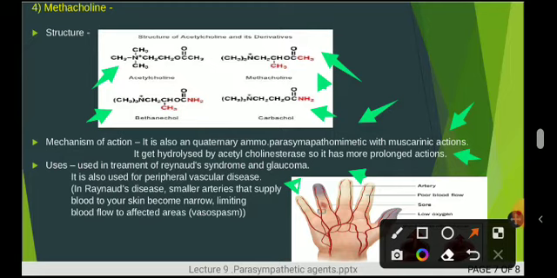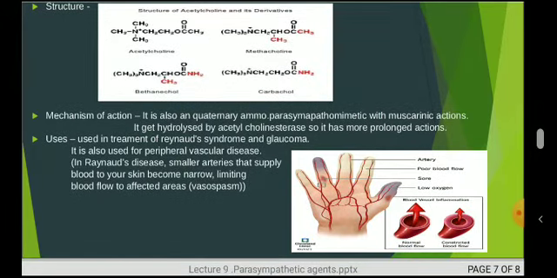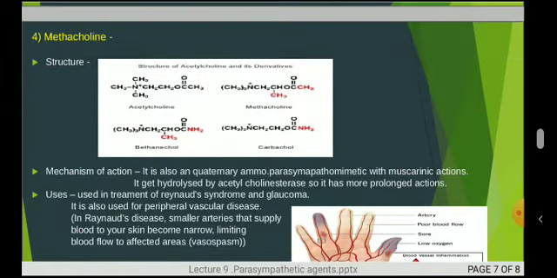See the peripheral vascular diseases as I have shown here. The smaller arteries that supply blood to the skin become narrow, and that's why there is limited blood flow to the affected areas, which we call vasospasm, as I have shown here. So in the artery that supplies limited blood in case of Raynaud's disease, the smaller arteries become narrow and have a limited blood supply. That is Raynaud's disease. So this is regarding methacholine.